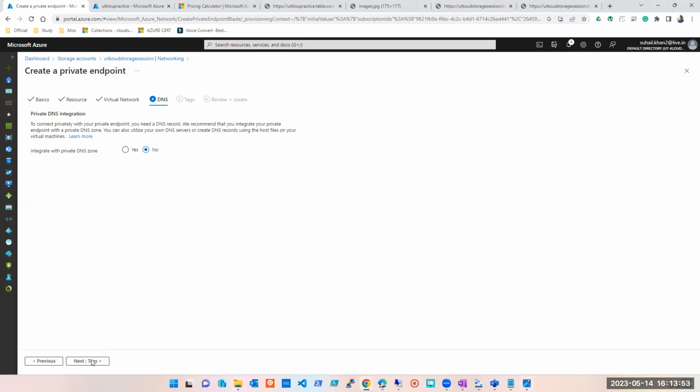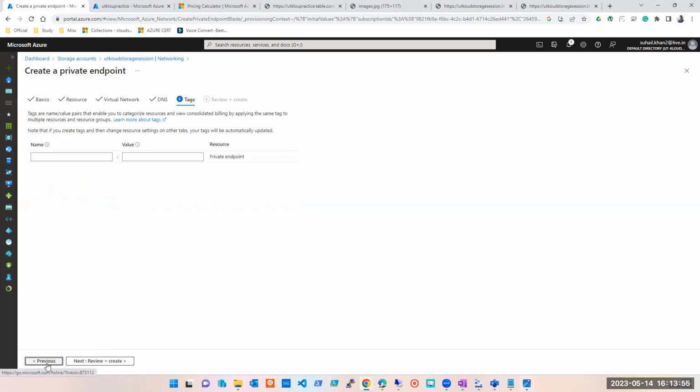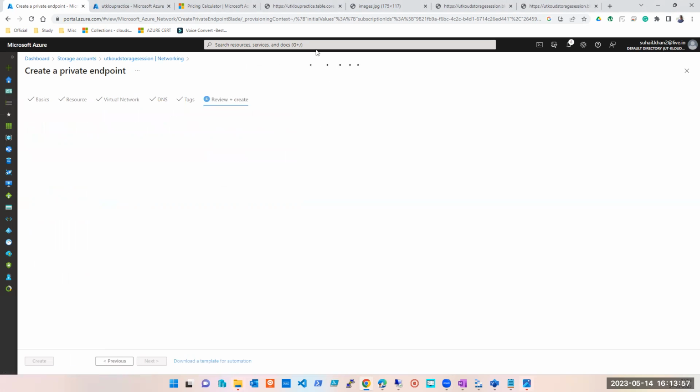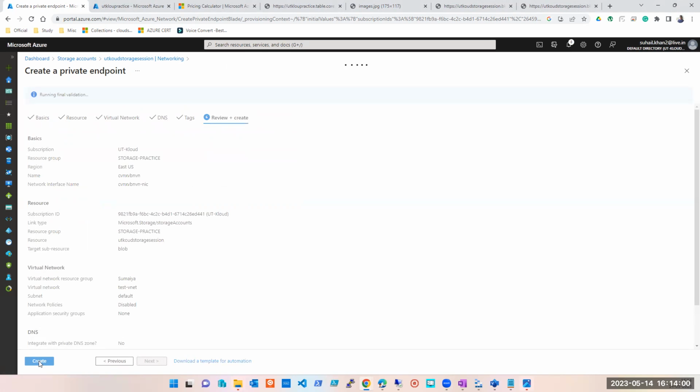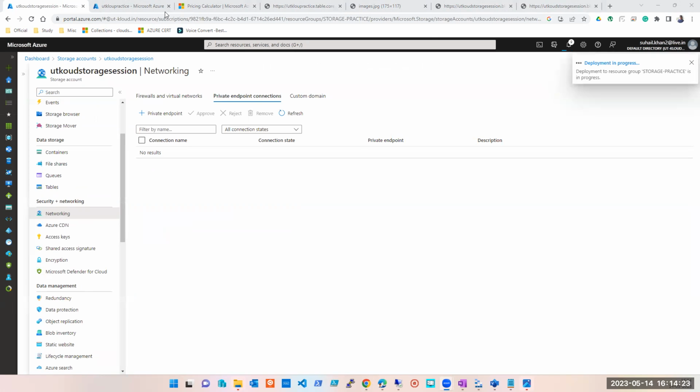Let's say we are not discussing DNS now. Click next. Click next. Review and create. And that should be enough. And your storage account will get a private IP which you can use directly from your virtual machine in Azure, or any other service. Internet is completely gone now from your storage account. But it's all going through the VNet, right? So the VNet is like the main supporting factor that is communicating between the storage account and the resources on the other side.